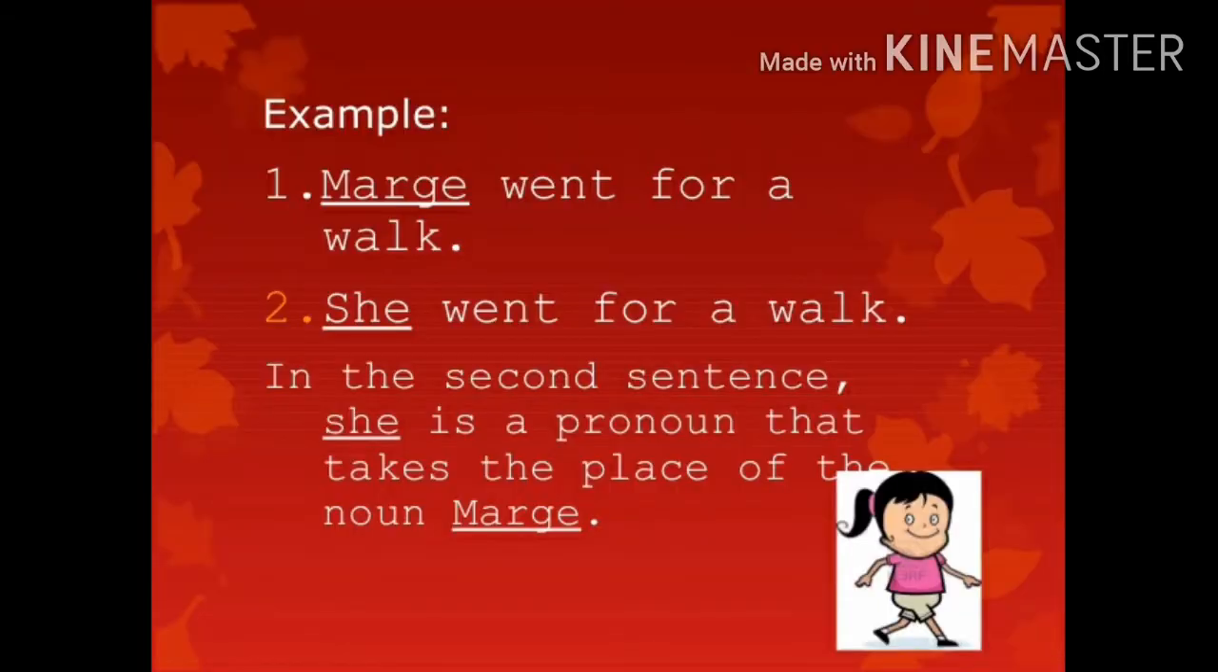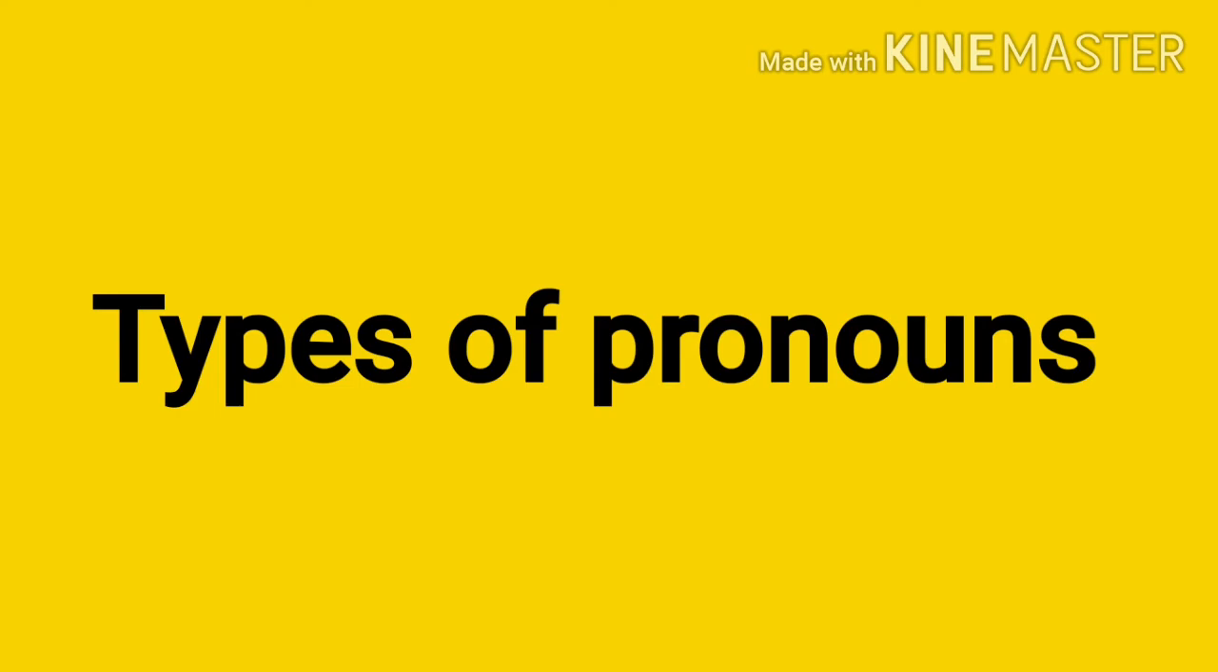Now we will see another example. Marich went for a walk. The second sentence is: she went for a walk. So in the second sentence, she is a pronoun that takes the place of the noun Marich. Now we will see the types of pronouns one by one.